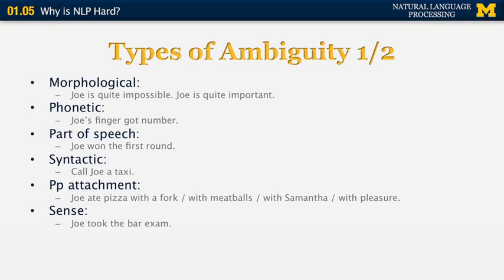Sense ambiguity. Joe took the bar exam. So bar exam can relate to many different senses of the word bar. In this case, it is probably the legal sense of bar as the association that qualifies lawyers. But if you want to be really funny about it, you can also interpret it as taking the exam in a place where you can have drinks. There is also modality ambiguity. Joe may win the lottery. So Joe may win the lottery gives you essentially two possible worlds. One in which he will win the lottery and one in which he will not win the lottery. And may is a way to hedge between those two alternative futures.